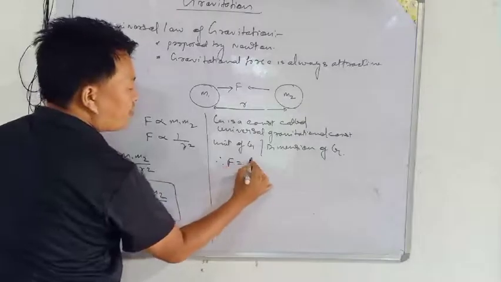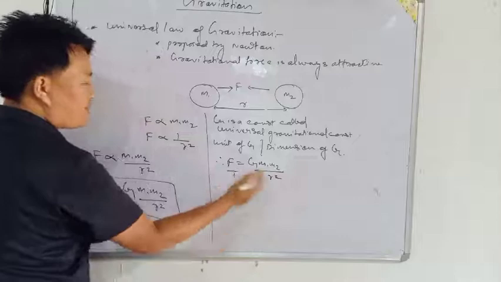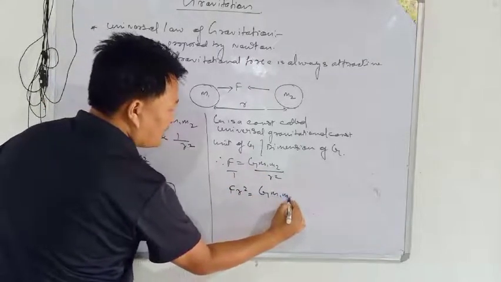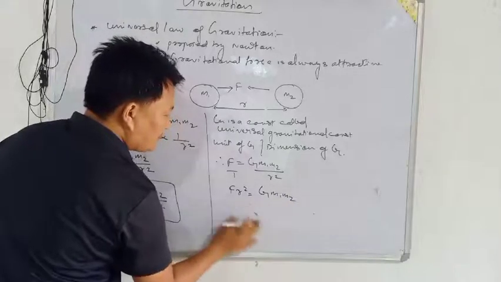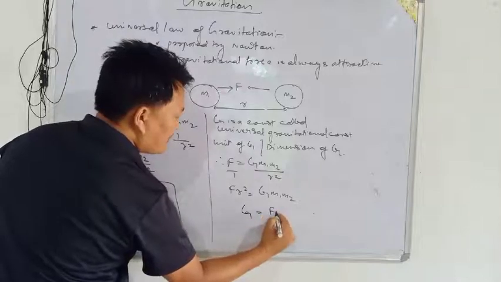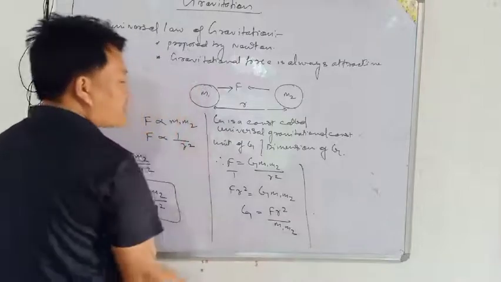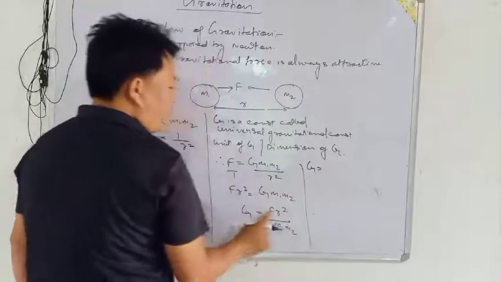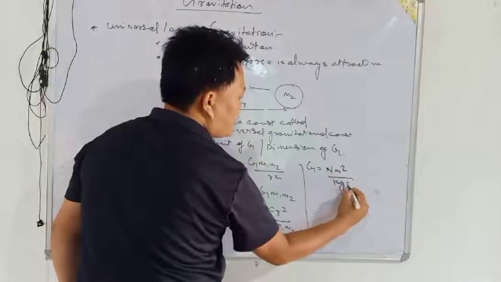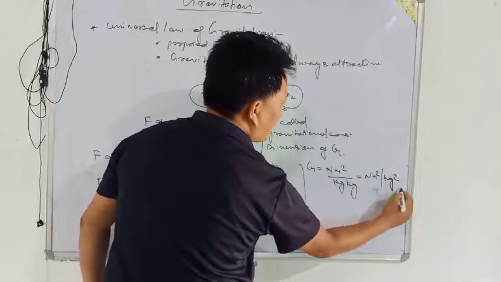Since F is equal to G m1 m2 by r square, by cross multiplication we get F r square equal to G m1 m2, then G is equal to F r square by m1 into m2. The unit of G will be, force is Newton, Newton meter square by kg into kg, which is Newton meter square per kg square.